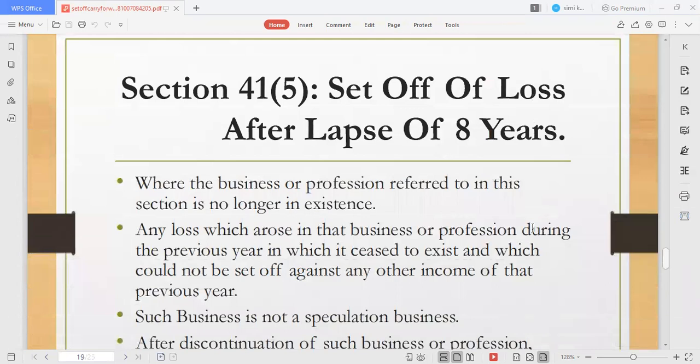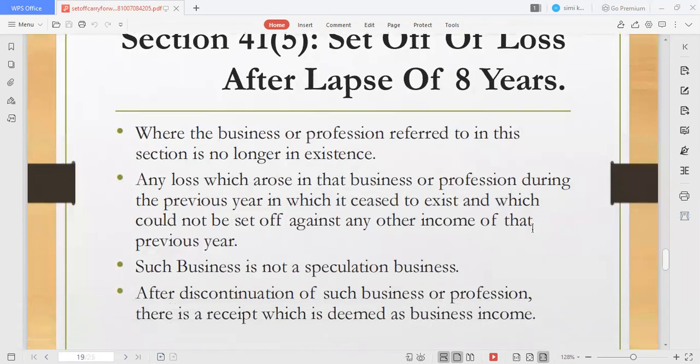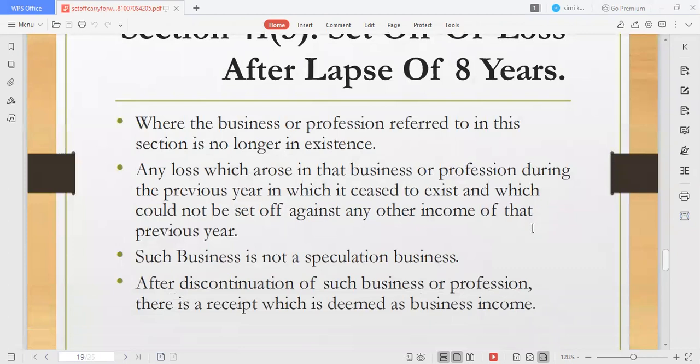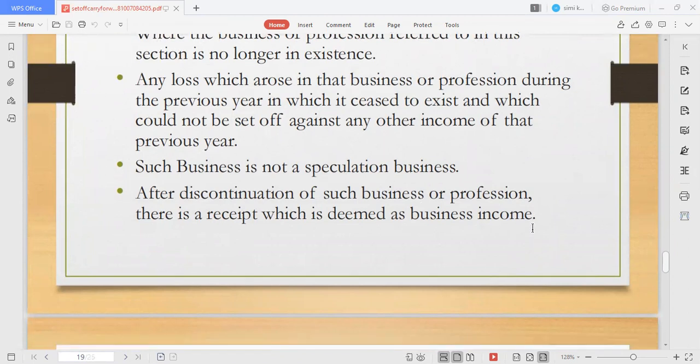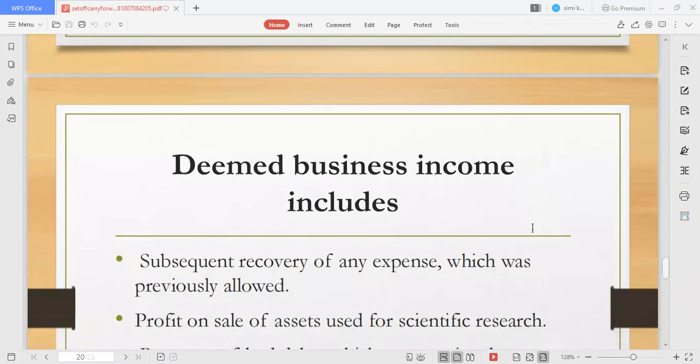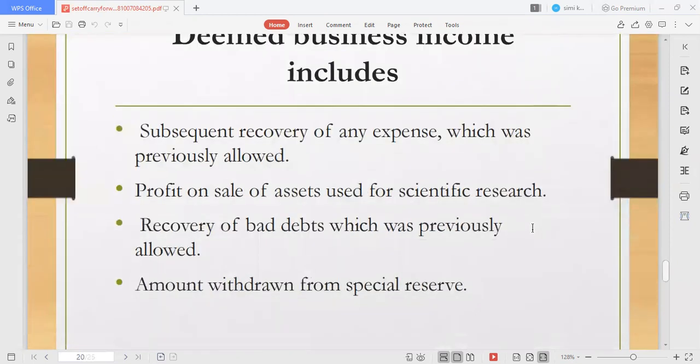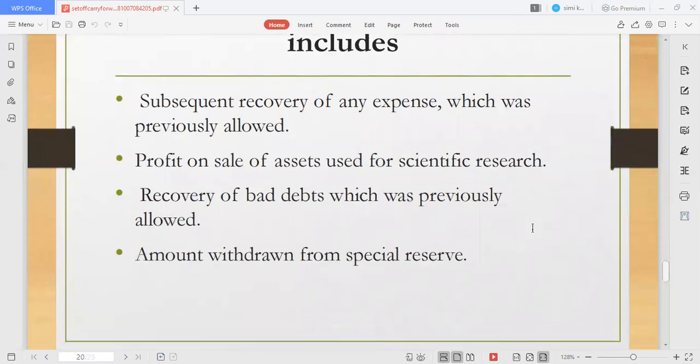Section 41, subsection 5, set off of loss after lapse of 8 years. If your 8 years have lapsed, then the business or profession referred to in this section is no longer in existence. Any loss which arose in that business or profession during the previous year in which it ceased to exist and which could not be set off against any income of that previous year, such business is not a speculation business. After discontinuation of such business or profession, there's a receipt which is deemed as business income. You get a business income receipt, right? Deemed business income includes subsequent recovery of any expense, profit on sale of assets used for scientific research, recovery of bad debts which was previously allowed, and amount withdrawn from special reserve.